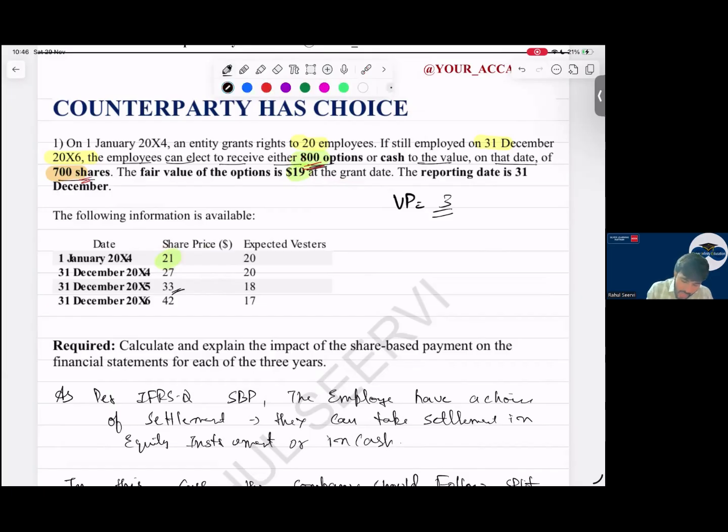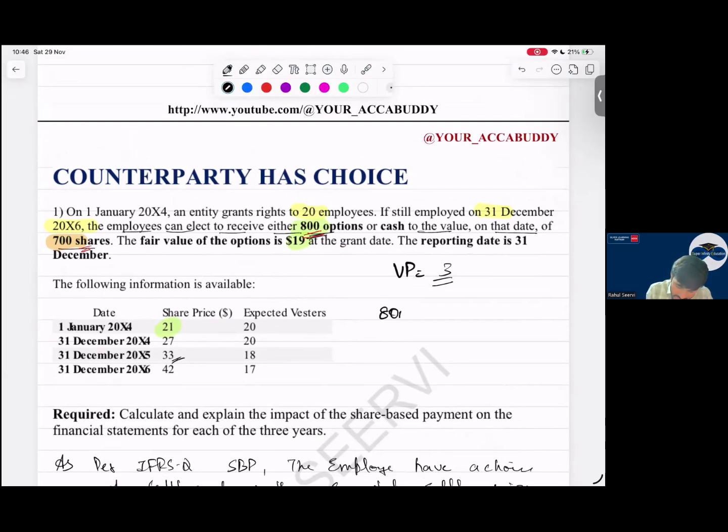So now everyone say me, how will I calculate the equity value? 800 into what? 19, sir. 700 into what? 21. कितना आ रहा है ये? As I mentioned, equity value is always more. So how much is this, sir? 500. How will you account this for 500, bete? How will you do the accounting for this 500? As per equity settled share based payment. Will you again apply dollar value on this 500? डॉलर वैल्यू अप्लाई करेंगे क्या इसके ऊपर 500 के ऊपर?